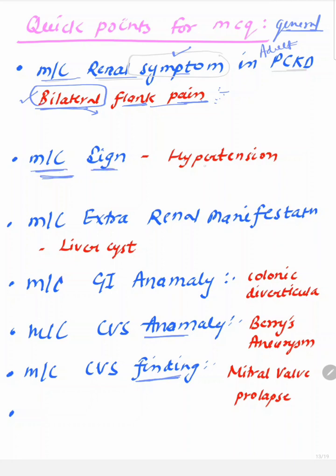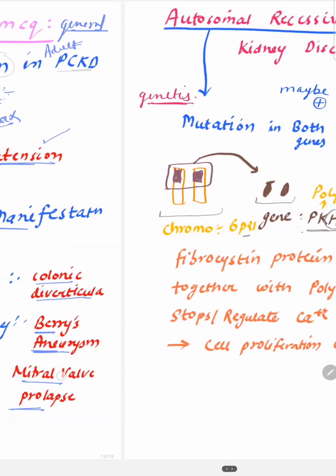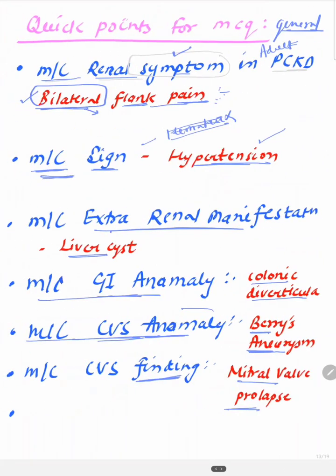The most common sign is hypertension. Note: not hematuria, but hypertension is the most common sign. The most common extrarenal manifestation is liver cyst. The most common GI anomaly is colonic diverticula. The most common CVS anomaly is berry aneurysm, but the most common finding is mitral valve prolapse. So this was all about autosomal dominant polycystic kidney disease.